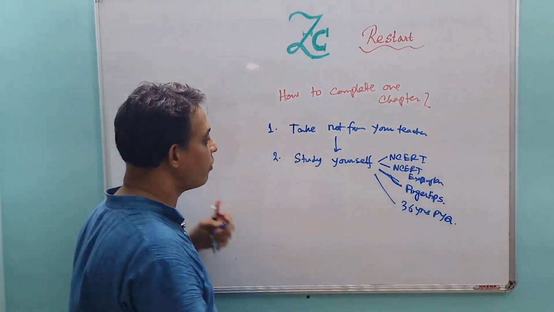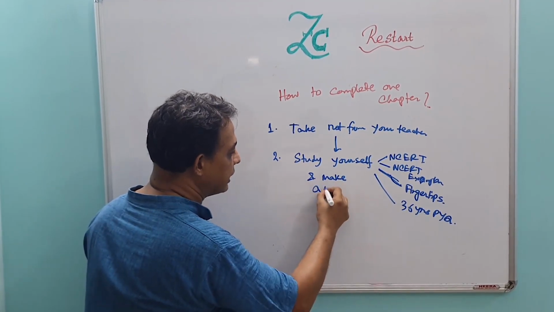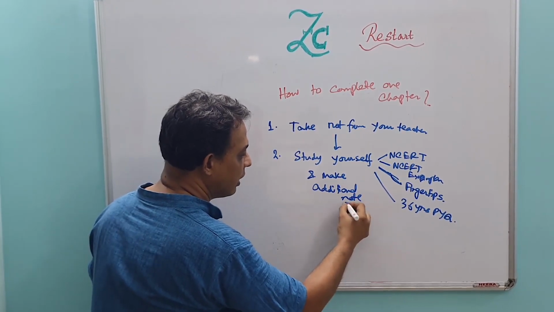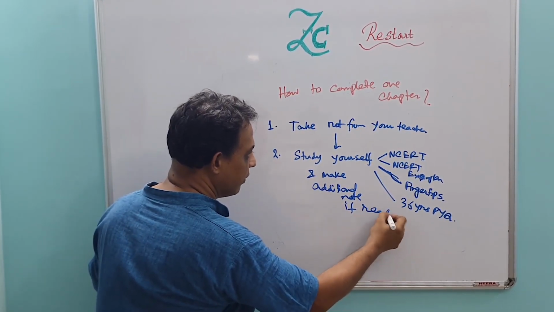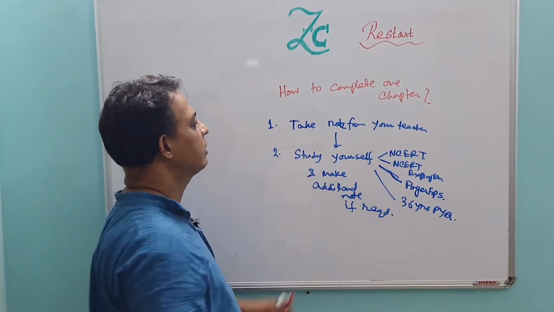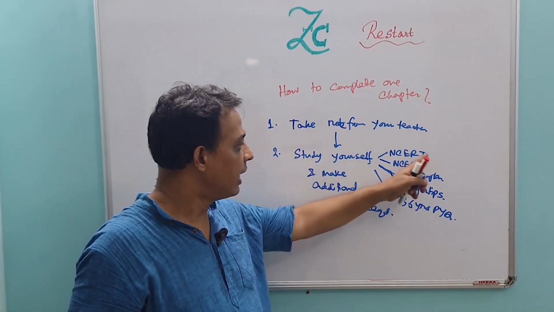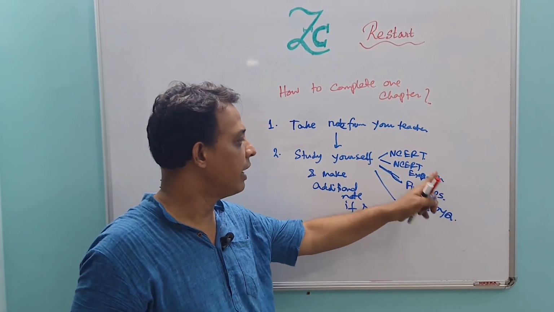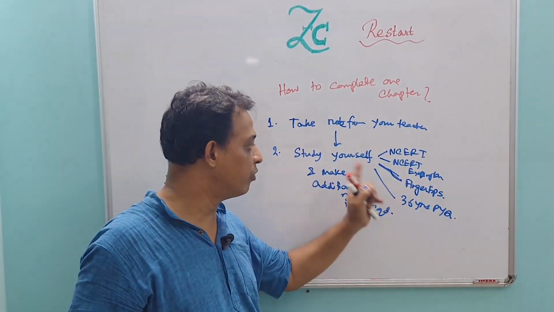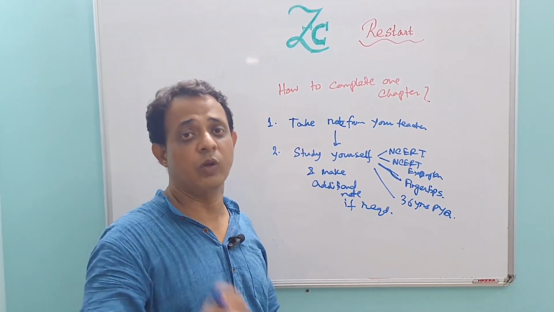So study yourself and make additional notes if required. So take notes from your teacher during your online or offline class. After that, study yourself. Every question of the NCERT and NCERT exemplar, followed by the Fingertips and the 36 years PYQ must be solved.